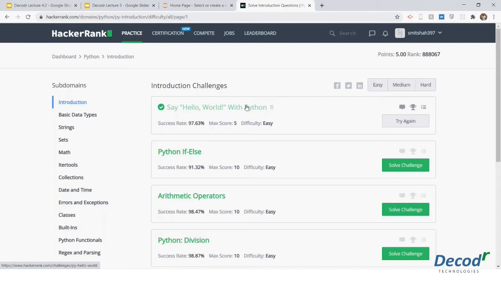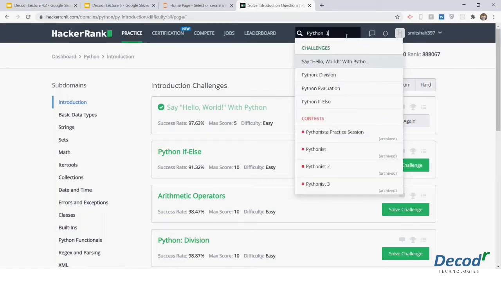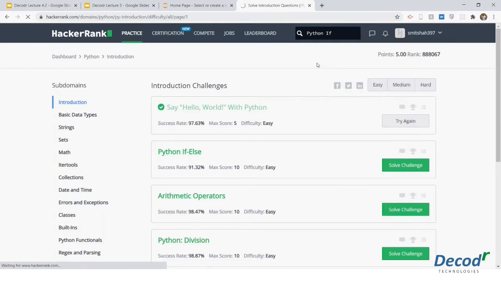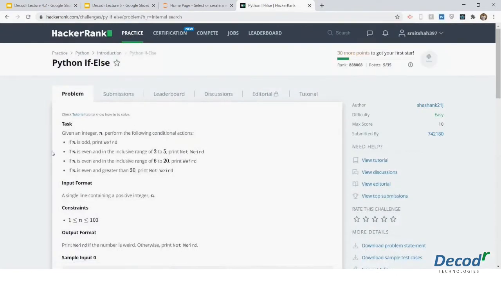So how will we give you this task? On Monday, we'll give you a list of problems to solve. For example, we will say solve Python if else, which is in the introduction section, as you can see. Suppose you are not finding it in any section, you can just type it over here, and in the challenges you can click on it and come up to this problem statement.